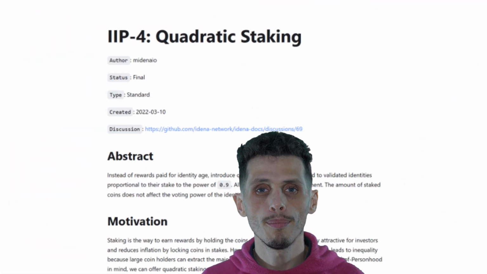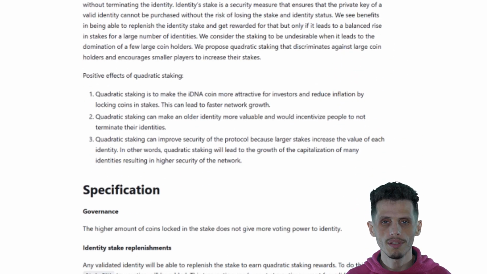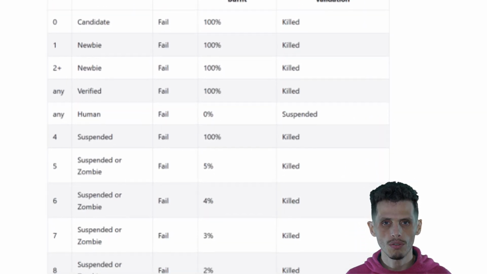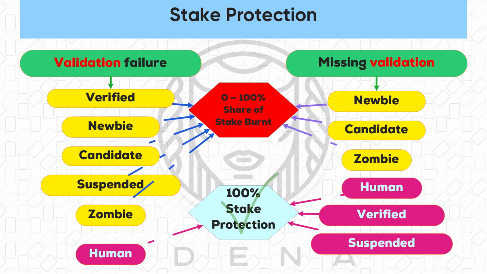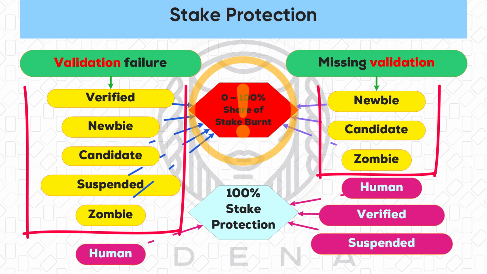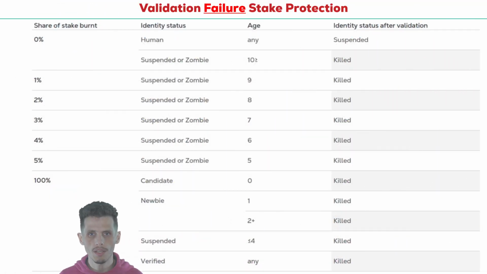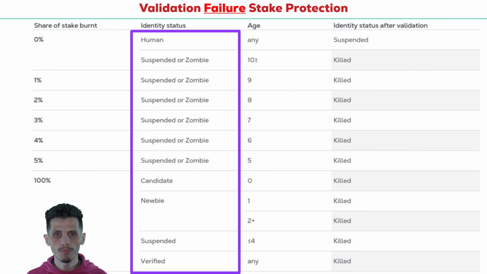It is worth mentioning the challenges you can face when adding coins to the stake. The best way to avoid issues is to add coins to the stake when your identity gets the human status. Please note, when you are in newbie status, there is a risk of losing your stake in case you fail validation. The rules of the protection of identity can be seen in the following table.